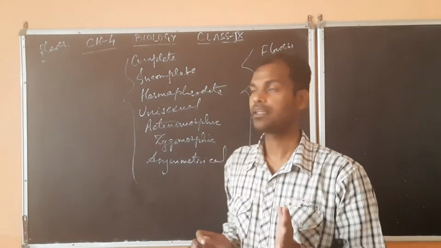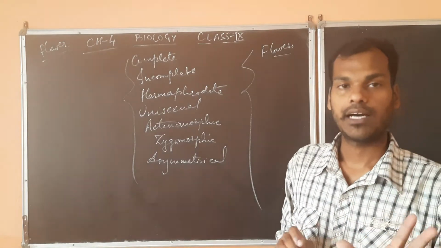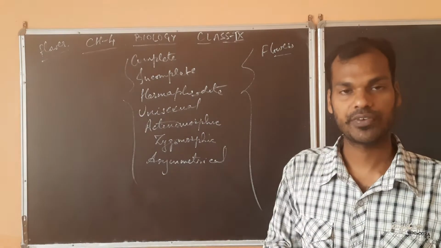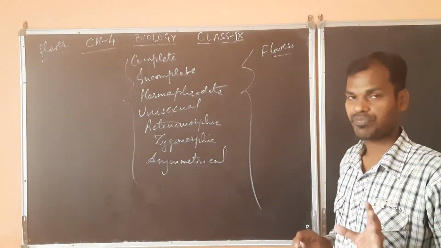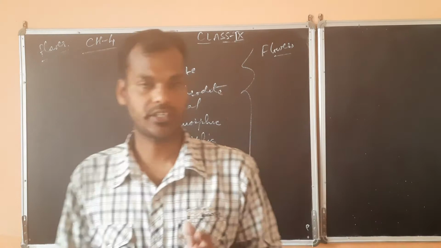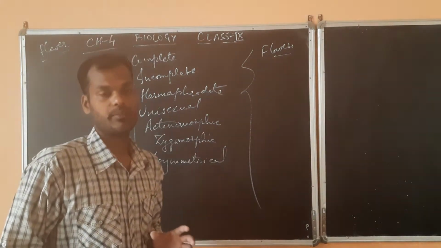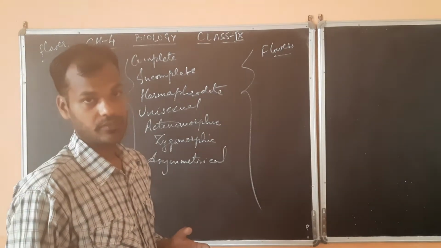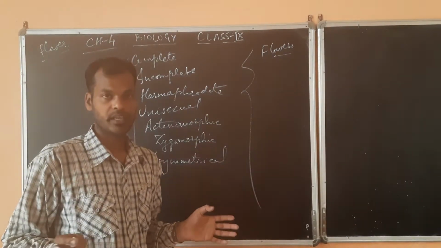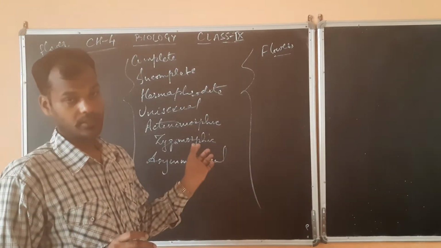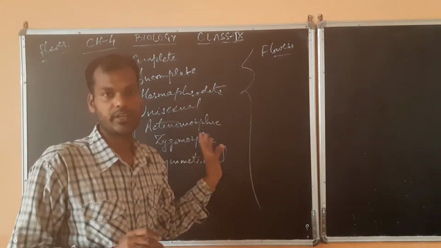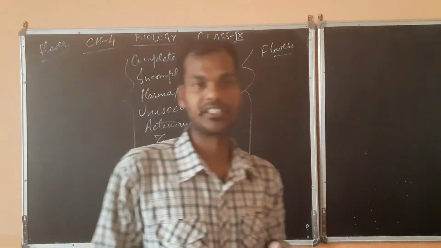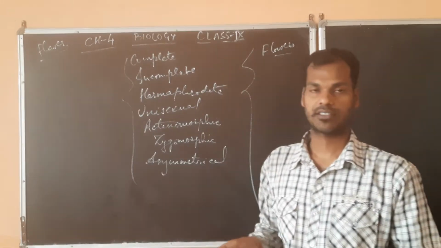What is it? Then different types of flowers: complete flower, incomplete flower, hermaphrodite, unisexual, actinomorphic, zygomorphic, etc. Afterwards, you have to study the structure of a typical bisexual flower, the essential parts of the flower and their function, along with the role of the different parts of a flower. And lastly, you have to study placentation and inflorescence.